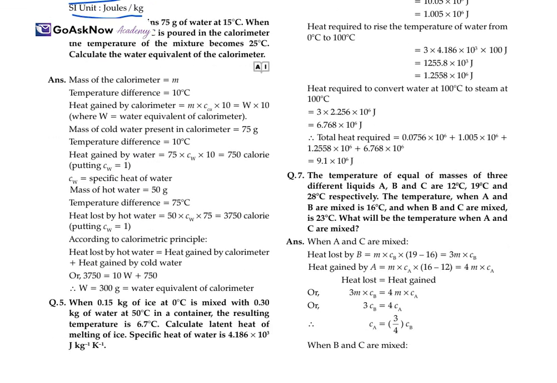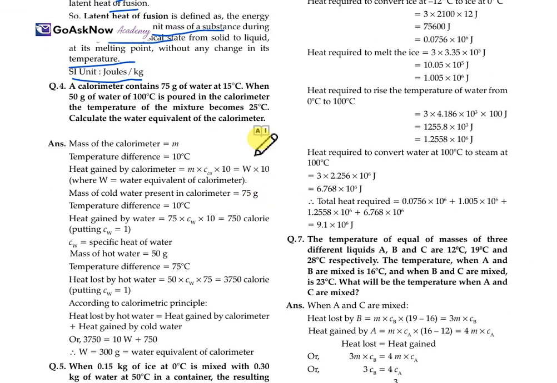Now, let's go through one numerical. A calorimeter contains 75 gram of water at 15 degrees Celsius. When 50 gram of water at 100 degrees Celsius is poured into the calorimeter, the temperature of the mixture becomes 25 degrees Celsius. Calculate the water equivalent of the calorimeter.